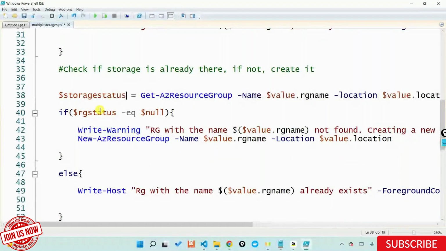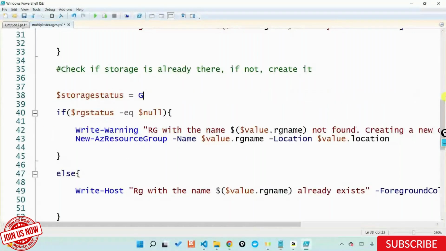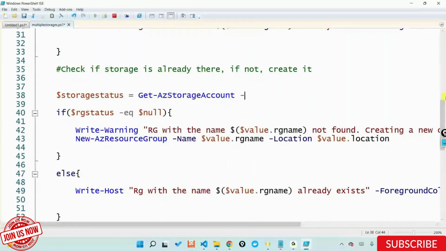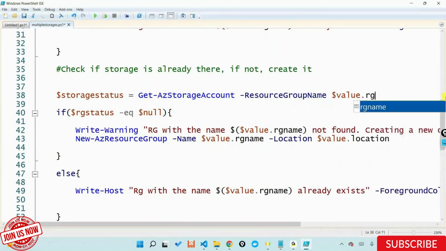Instead of Get-AzResourceGroup, I'll say Get-AzStorageAccount. This is what I'm doing. I'll say -ResourceGroupName. The resource group name right now is $value.RGName. This is the resource group name in which I want to create this particular storage account.